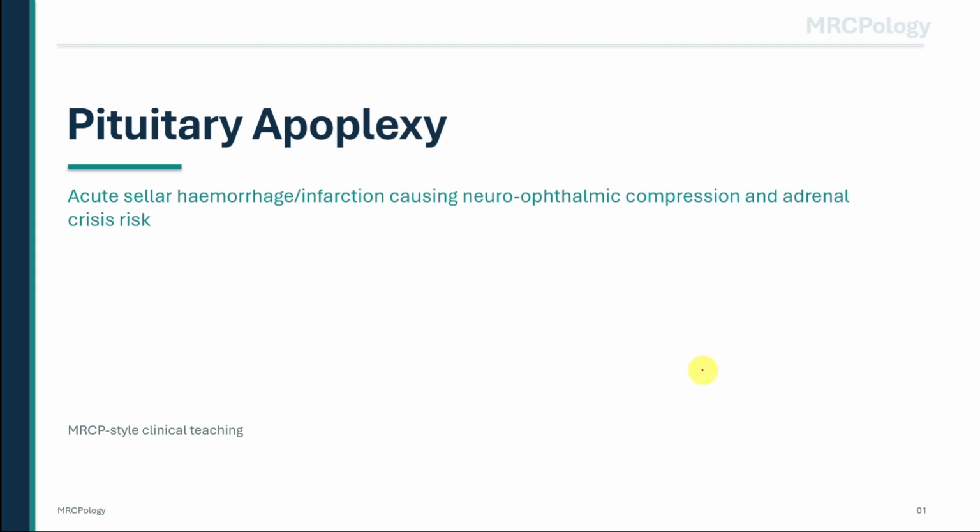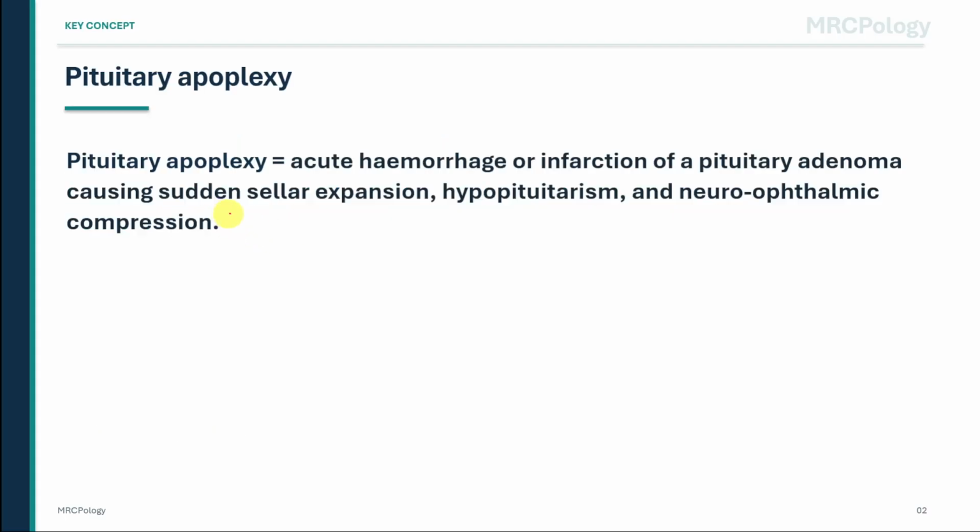Imagine a patient arrives with an explosive retro-orbital headache, vomiting, double vision, and suddenly becomes hypotensive and drowsy. The first thought may be subarachnoid hemorrhage or meningitis, but in MRCP, this pattern should also make you think of pituitary apoplexy. Pituitary apoplexy means acute hemorrhage or infarction within a pituitary adenoma. In simple terms, a pituitary tumor suddenly bleeds or loses its blood supply.